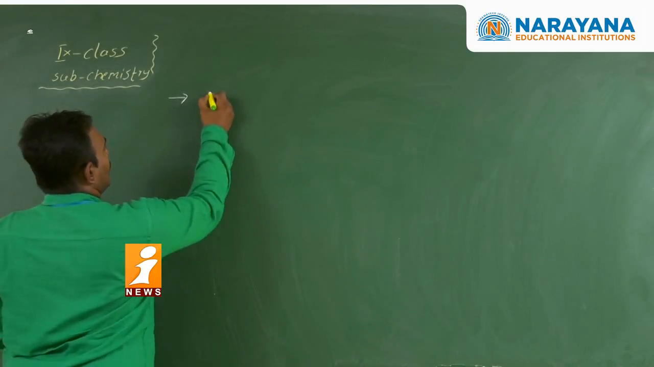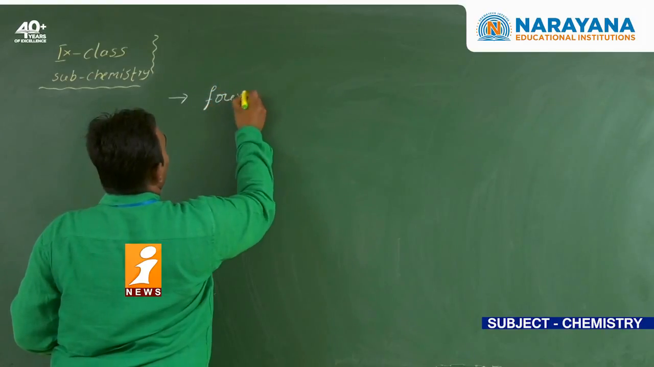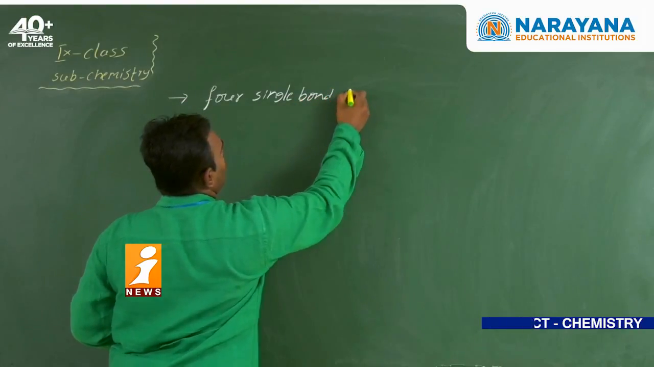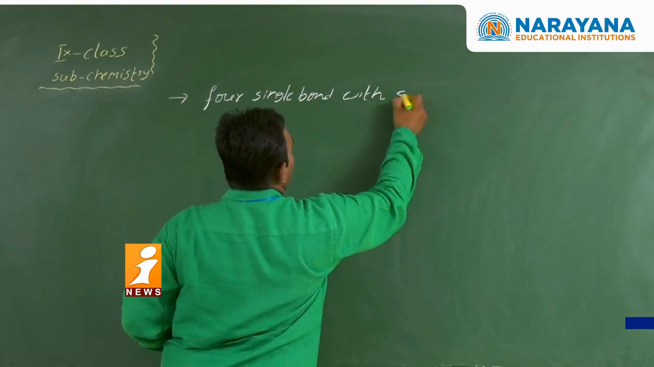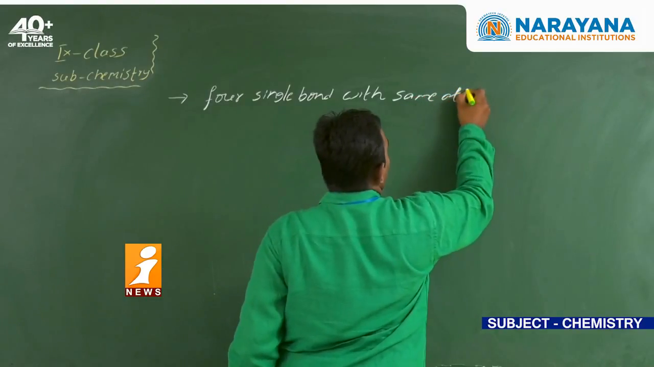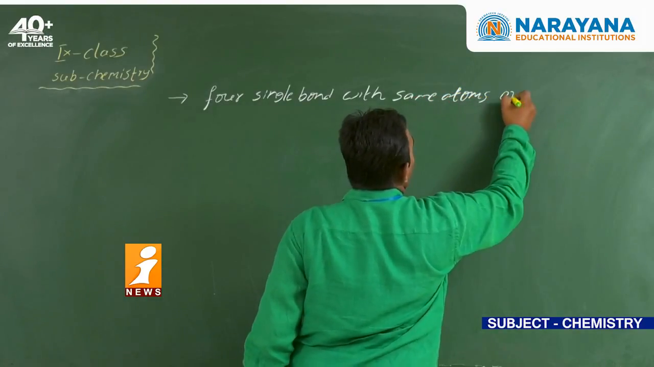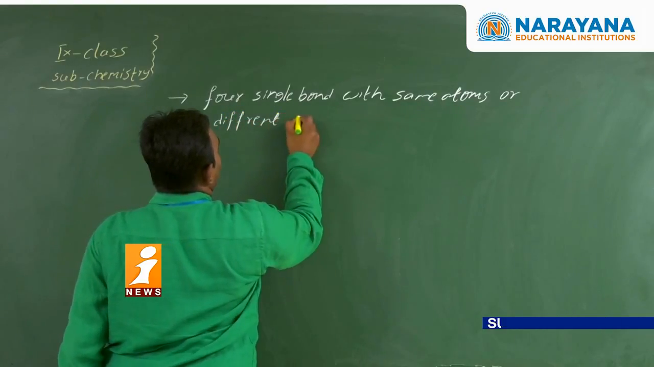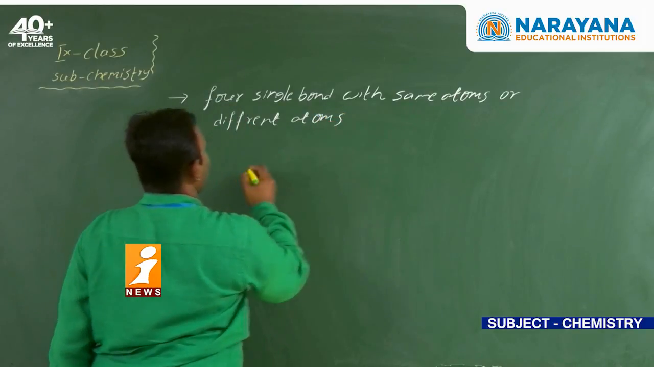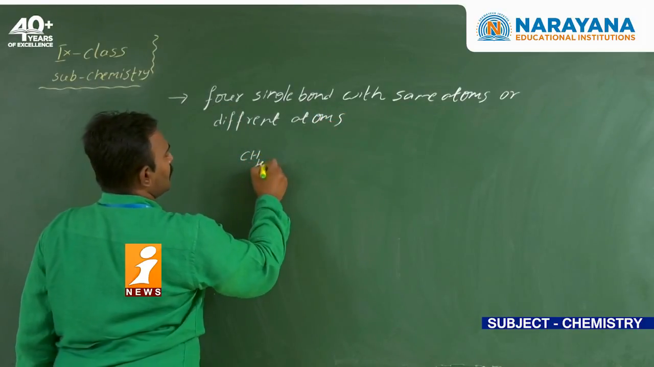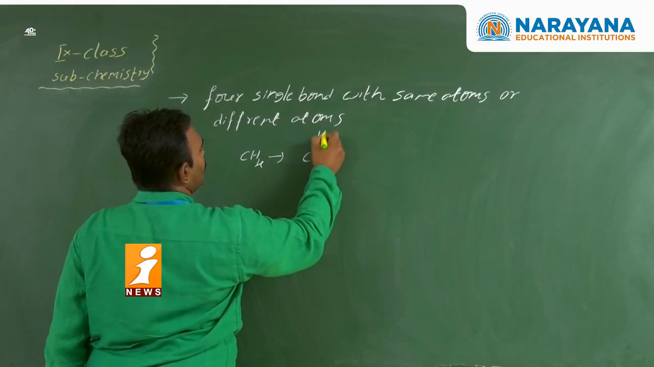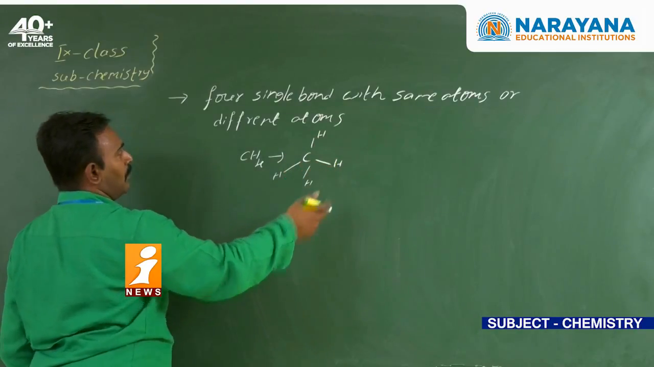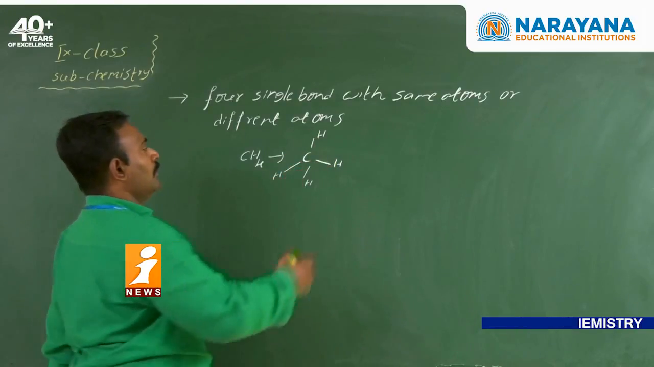So see here, carbon forms 4 single bonds with the same atom or different atoms. Now see here, example methane. If you write the structure of the methane, 4 hydrogen atoms, that will be 4 sigma bonds, single bonds.